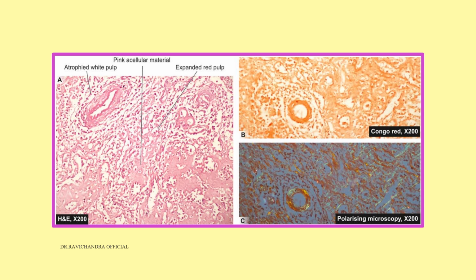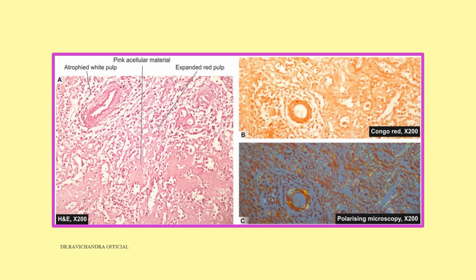This picture is showing red pulp and white pulp. Most of the time the white pulp will be atrophied and the red pulp will be expanded. In between, you will appreciate the amyloid deposition. It can be in the sinuses or follicles.